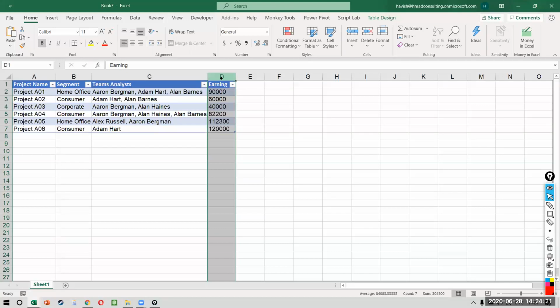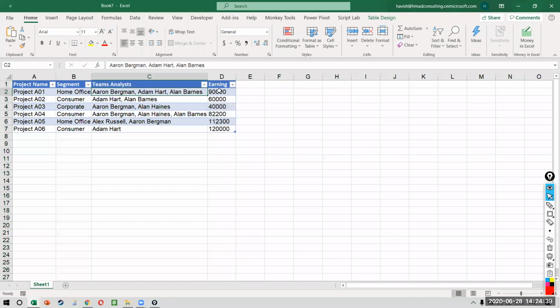But at the end of the day, you want to do a resource allocation, a resource planning, a cost overview. So when you want to know that if Alan is being paid 12 lakhs a year, how much is he earning for me? Now, Alan is working on 3 projects. Assuming that every analyst's contribution is equal, then Alan is contributing how much? 30,000 because there are 3 people. He's contributing 30,000 here as well because this will be divided by 2. And then in this one, it will be 1, 2, 3. So let's say about 1, 2. So about 17,000, right? Not 17, 27,000. So if I look at it, I would say that Alan is earning about 87,000 as an individual.